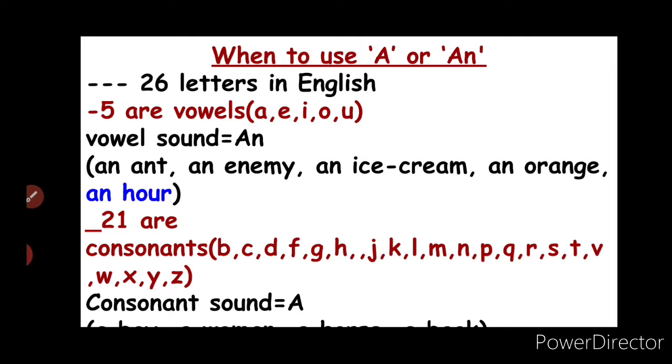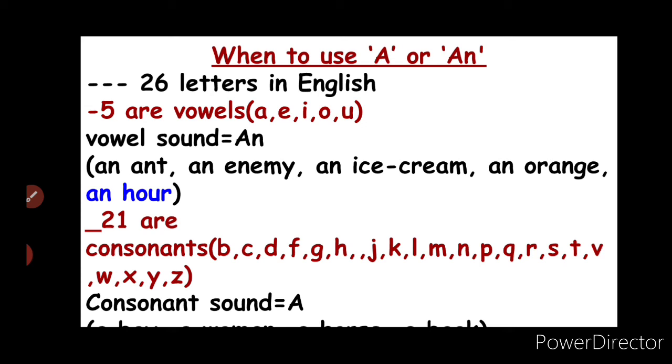So how to decide where to use a and where to use an? Basically, there are 26 letters in English, out of which 5 are vowels and 21 are consonants. As we know, the 5 vowels are a, e, i, o, u, and the 21 consonants are b, c, d, f, g, h, j, k, l, m, n, p, q, r, s, t, v, w, x, y, z. If a word begins with a vowel sound, an is used, and if a word begins with a consonant sound, a is used. Please note, we have to check vowel sounds and consonant sounds at first.